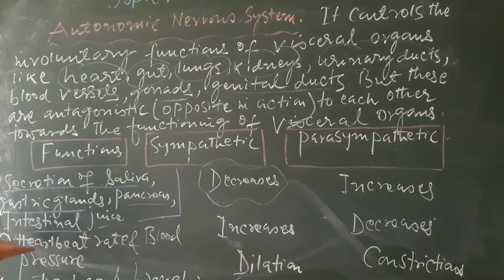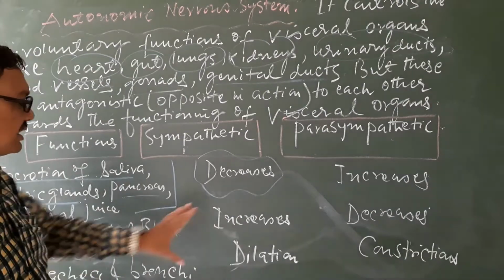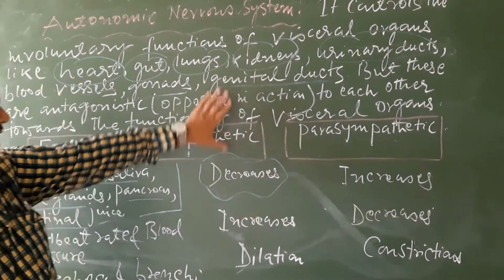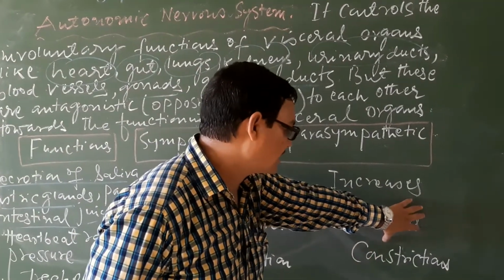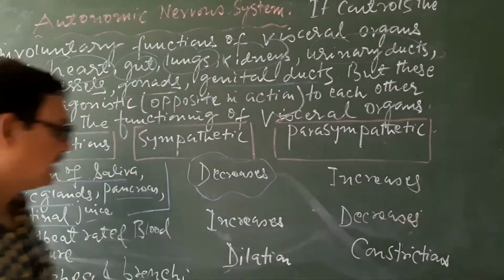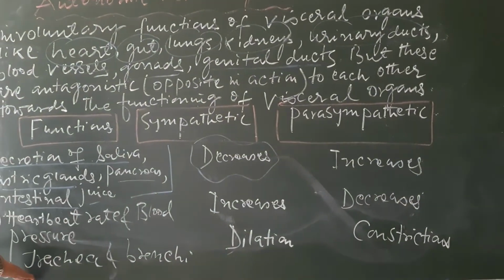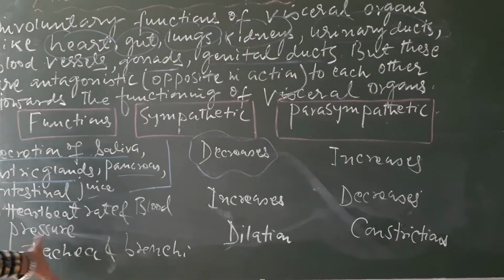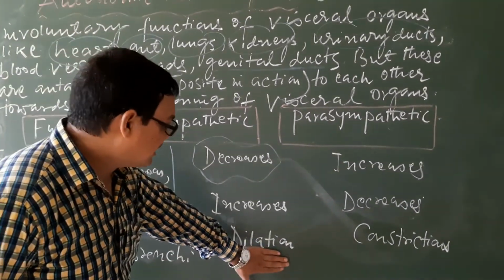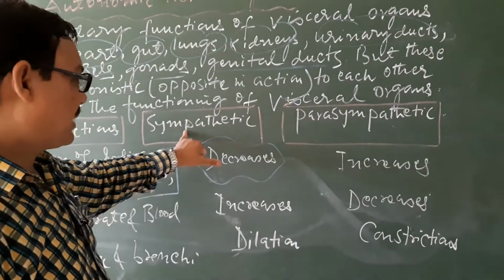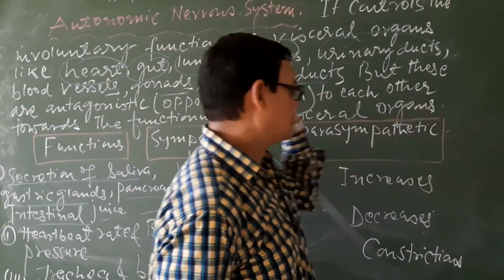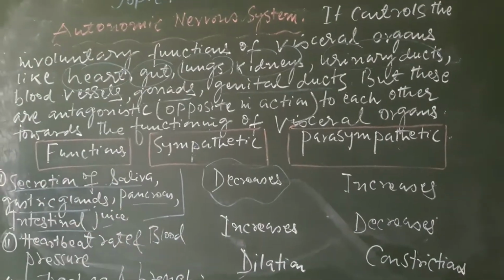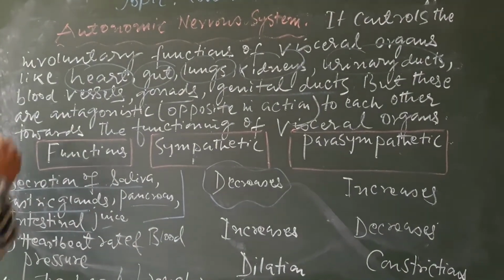Similarly, the heartbeat rate and blood pressure increase by the actions of the sympathetic nervous system, but decrease by the actions of the parasympathetic nervous system. Similarly, the trachea, windpipe and bronchi: dilation due to the sympathetic and constriction due to the parasympathetic. So this is the autonomic nervous system.